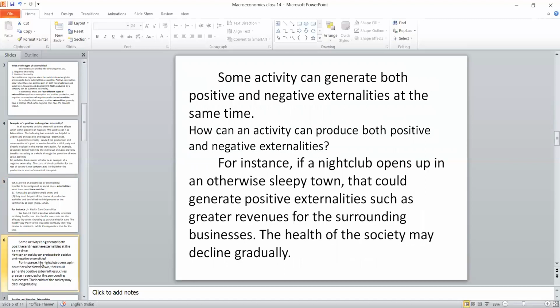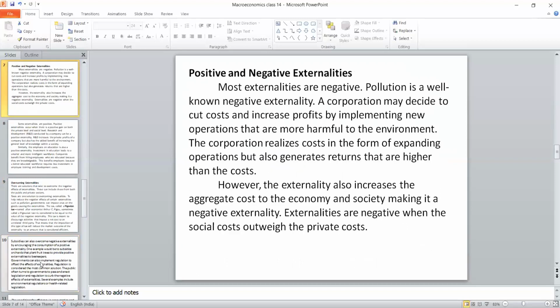Let's move to the next part. What are the positive and negative externalities? In this, we have to give one or two examples. For example, if you take an insurance, if you pay the money and you are hale and healthy and you are not claiming medical insurance, then it is a negative externality for you, because you paid a huge amount for the insurance. Suppose any person is sick and he claimed that particular insurance, it is multiples of the actual premium. So for him, it is a positive externality. For us, it is a negative externality.